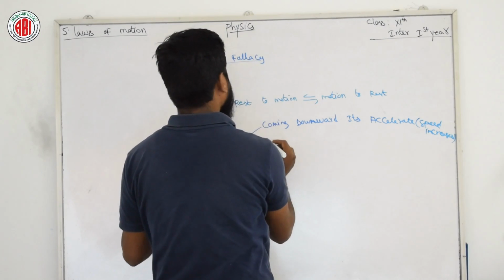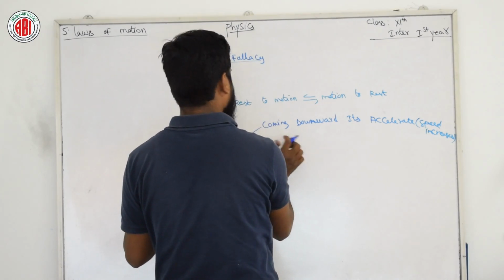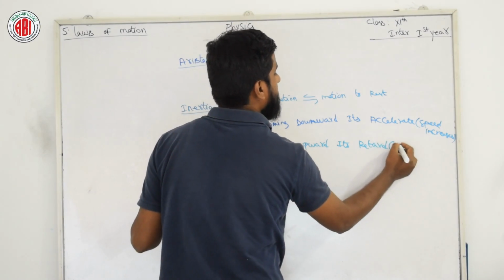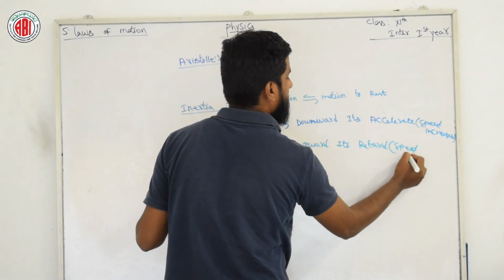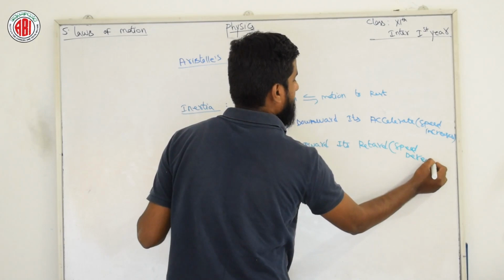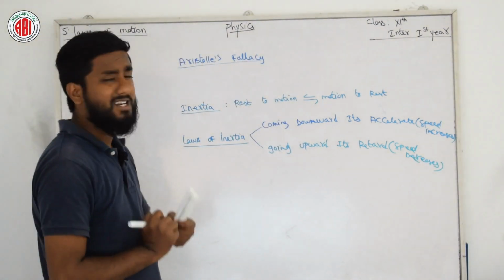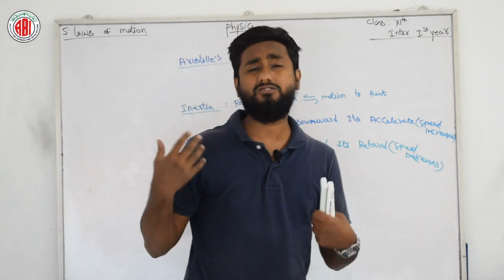And if the body is going upward, it retards, which means its speed decreases.